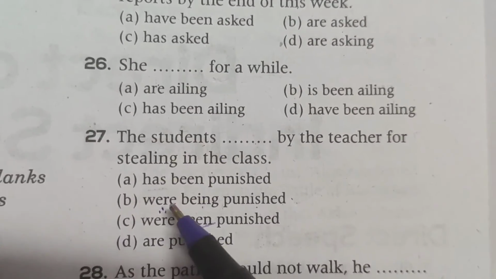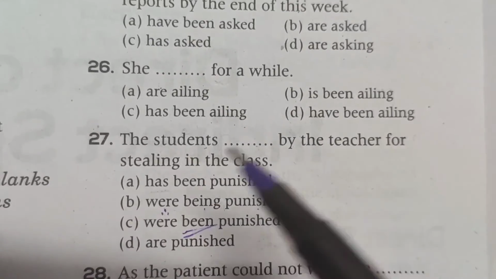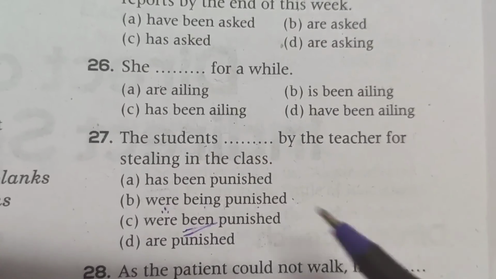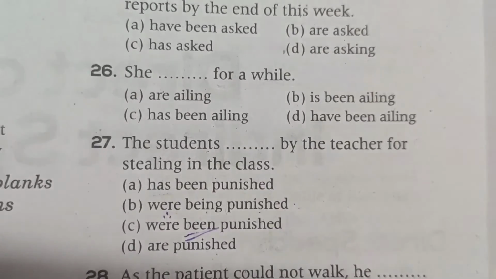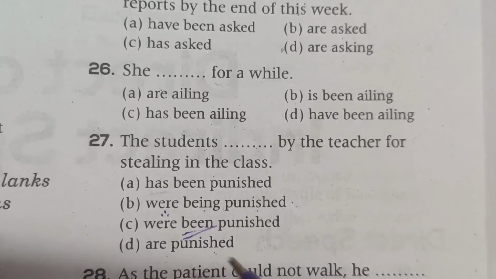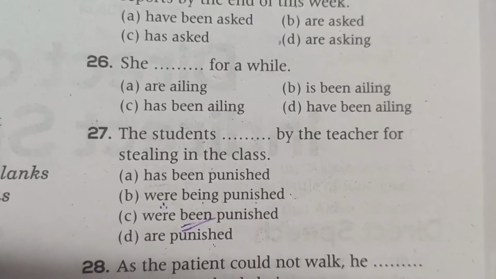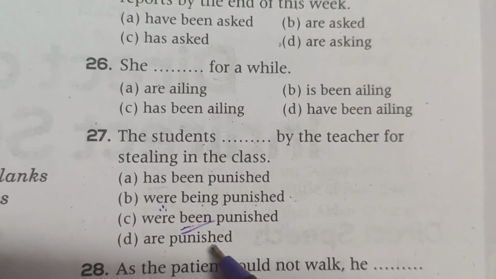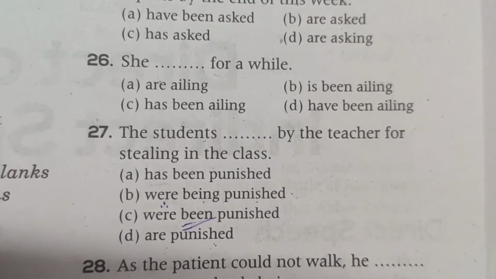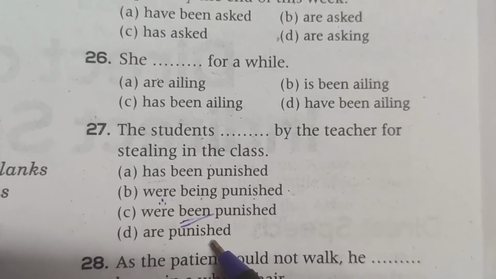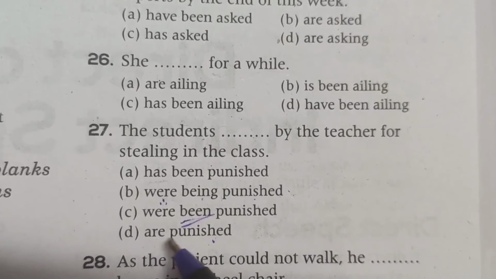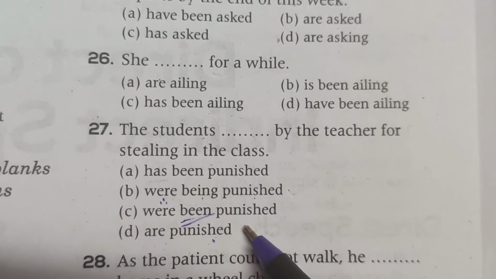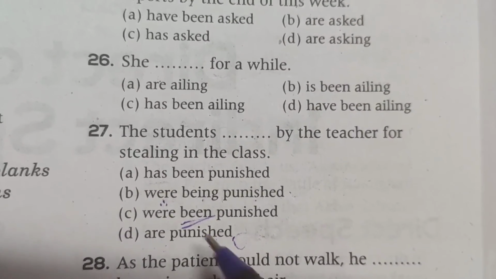The students were being punished by the teacher for stealing in the class, or the students are punished by the teacher for stealing in the class. This is simple present. Simple present, regular action. Are punished is the passive form of simple present.